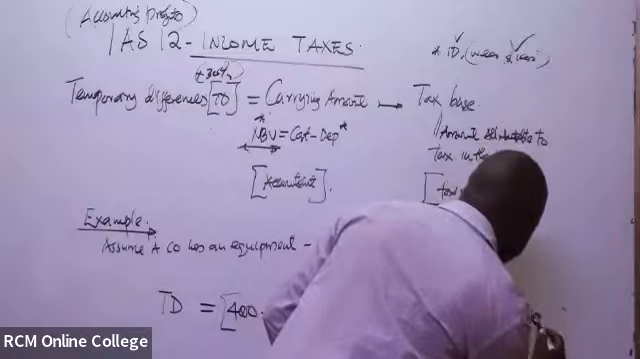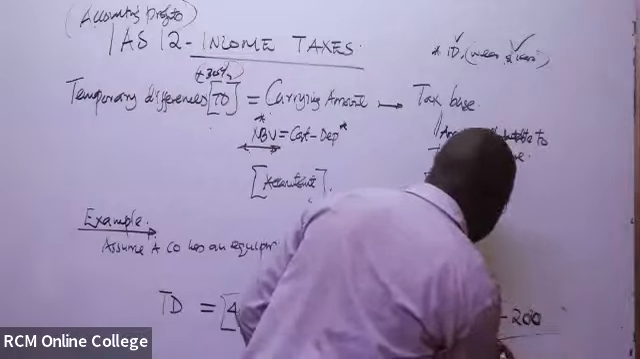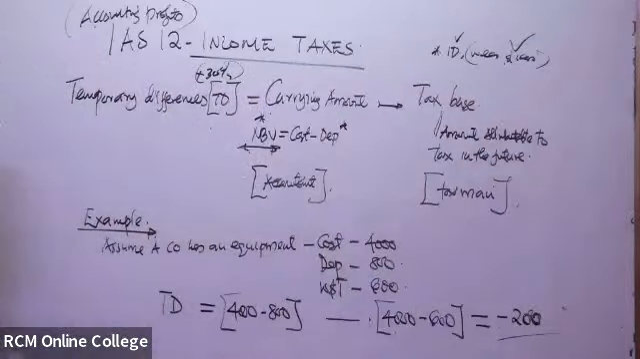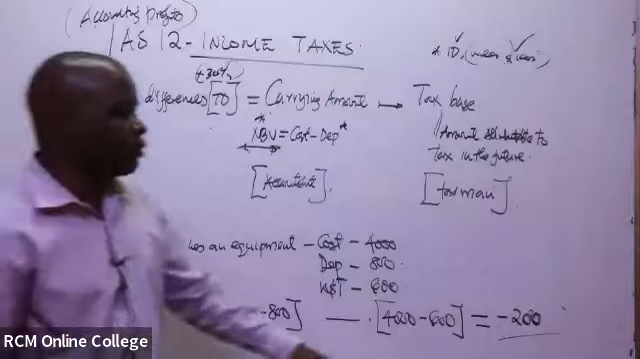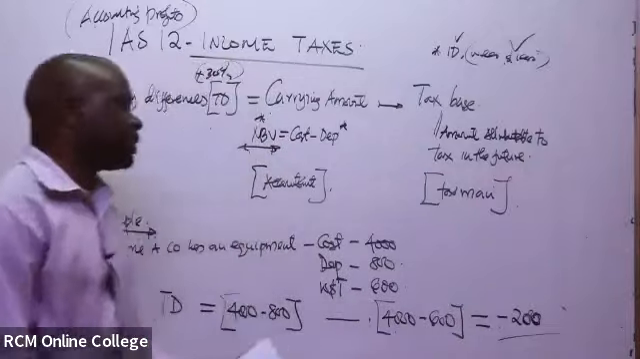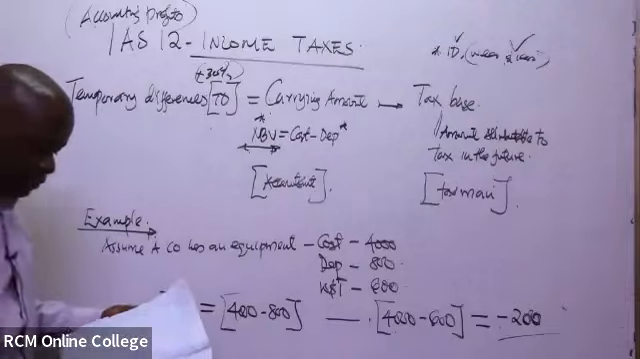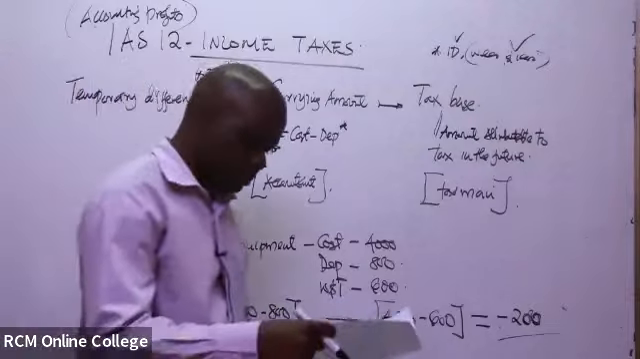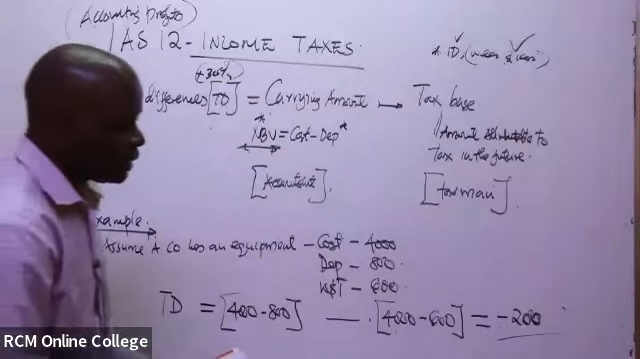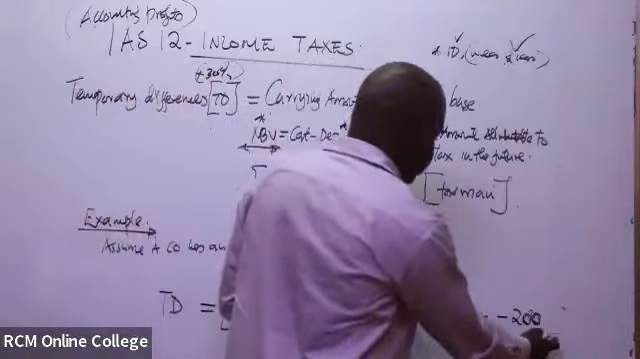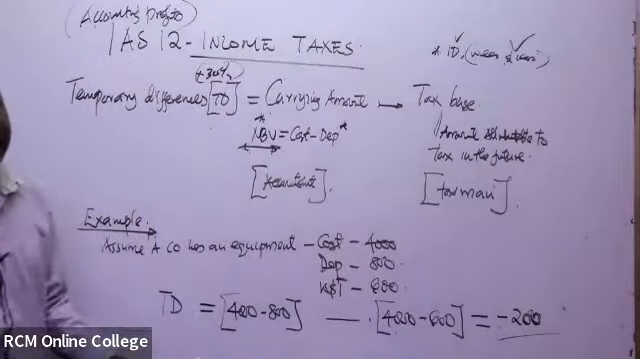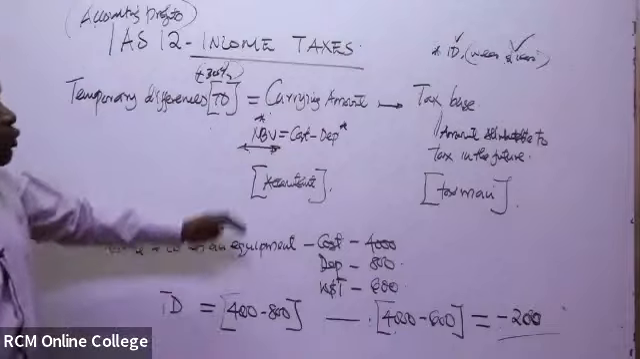So this basically becomes our temporary difference. When it is negative, we refer to it as a deductible temporary difference. But when you get it as a positive, it will be a taxable temporary difference. So if it is negative, it will be a deductible temporary difference. If it is positive, it will be a taxable temporary difference. In simple terms, that is how you arrive at the temporary difference.